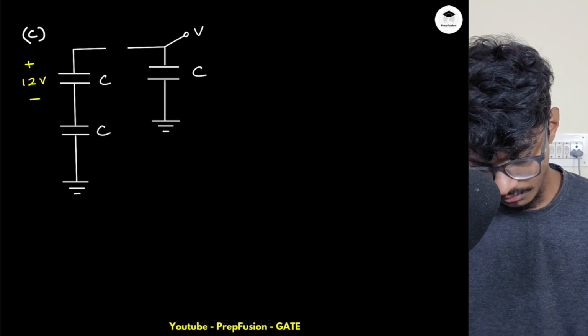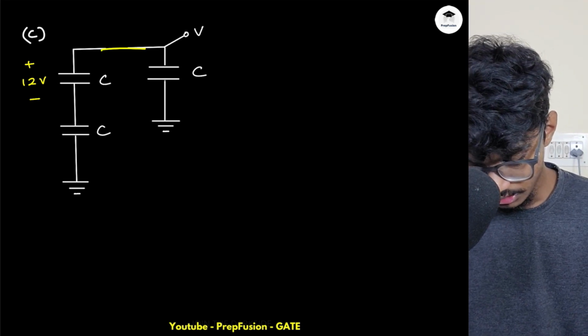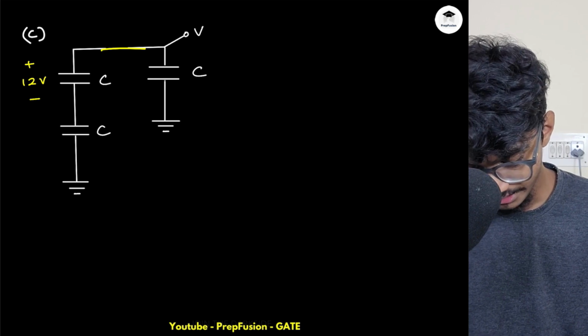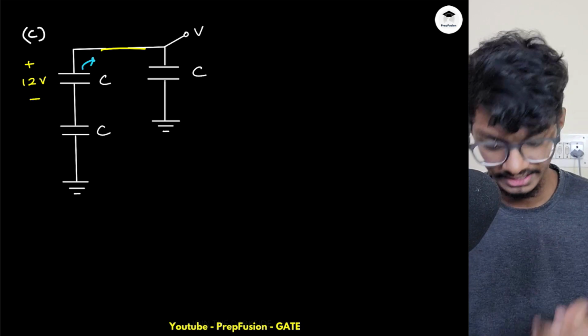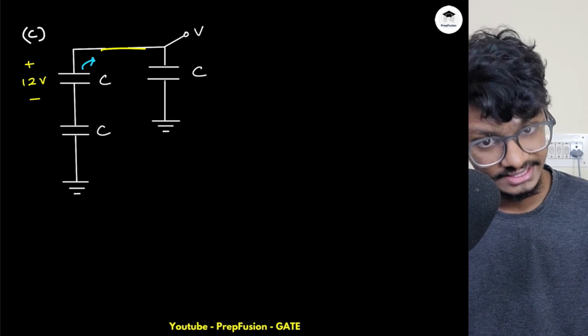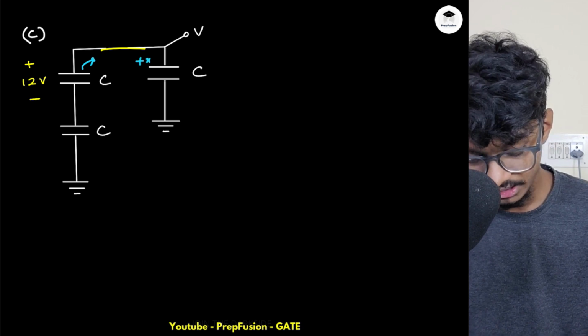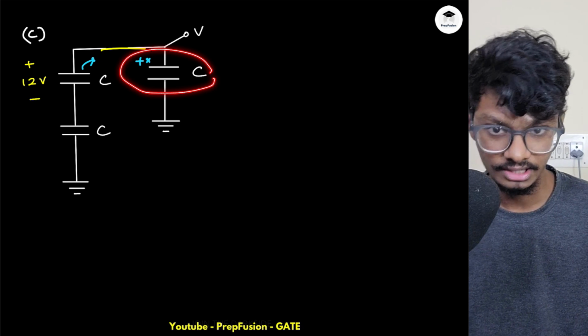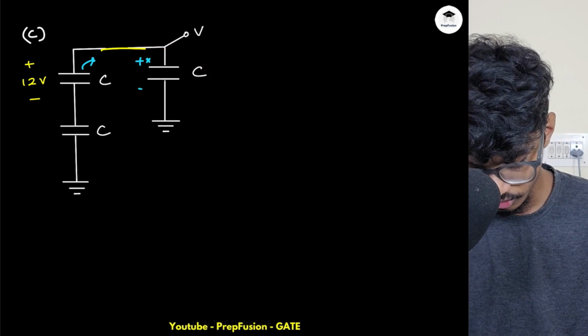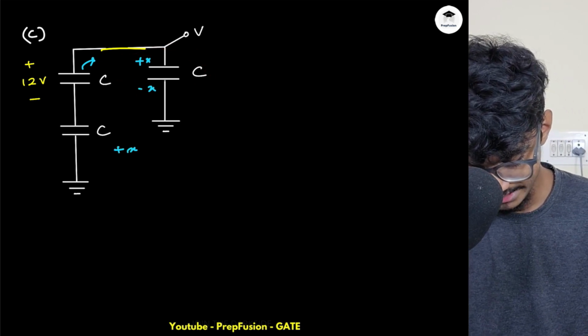Simply x amount of charge is flowing out, right? This capacitor is providing x amount of charge. So x amount of charge will be here, and I have told you that the total charge across the two plates of a capacitor should be 0. So this will be minus x. Again, this will be plus x, and this will be minus x.